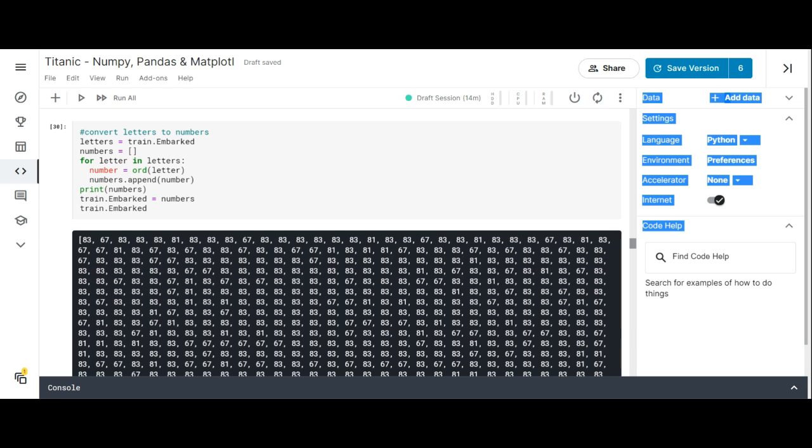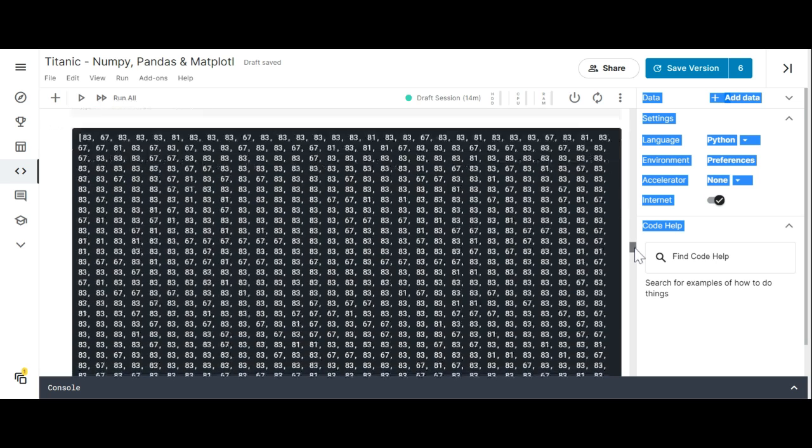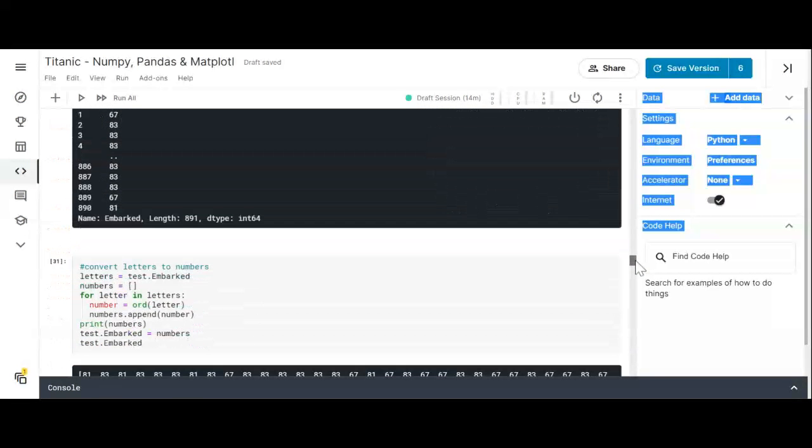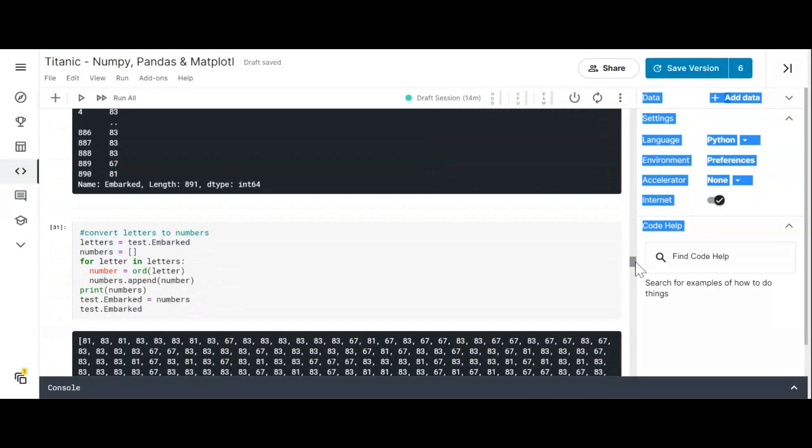And so we put coding in there to convert letters to digits on the train file. We've done that on the train file, and we also did that on the test file. So that's the code to convert a letter to a digit if you want to know how to do it.